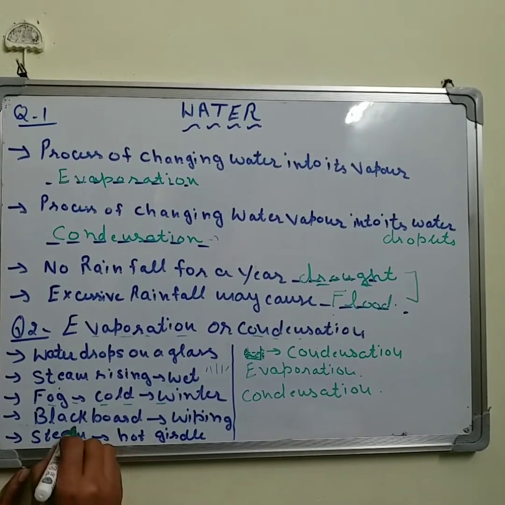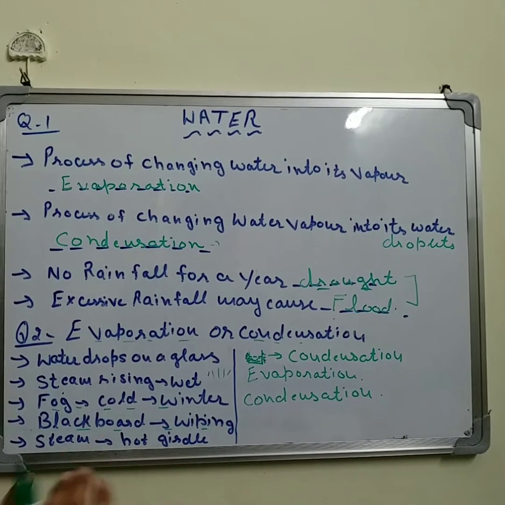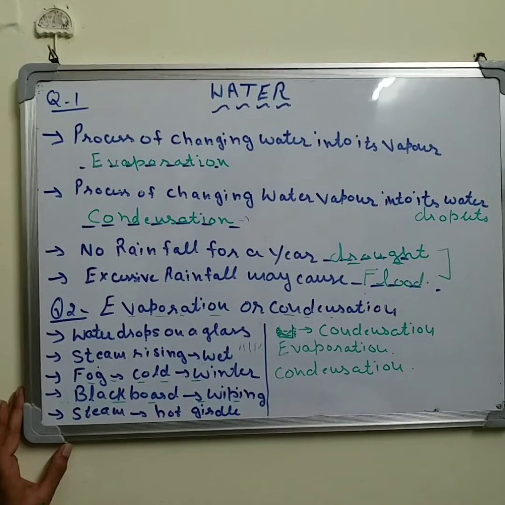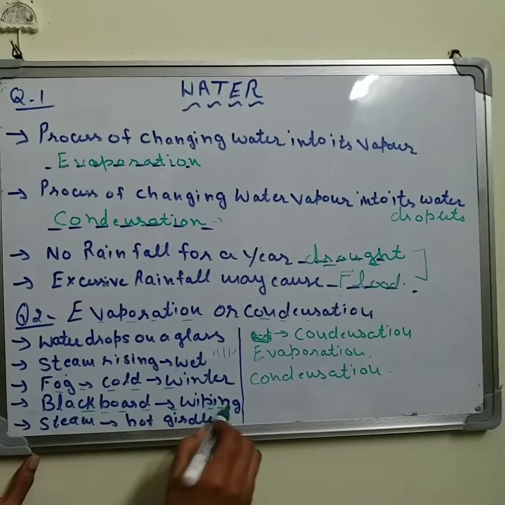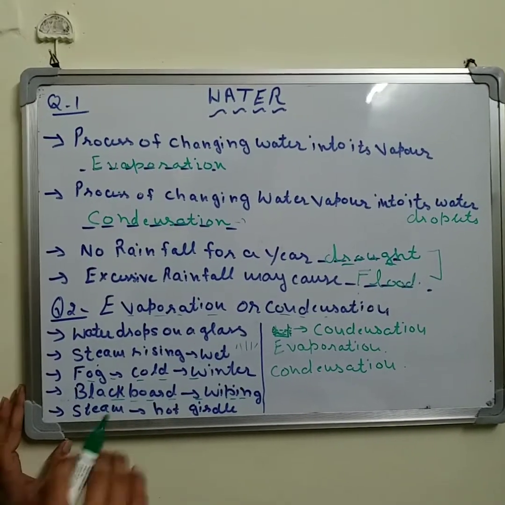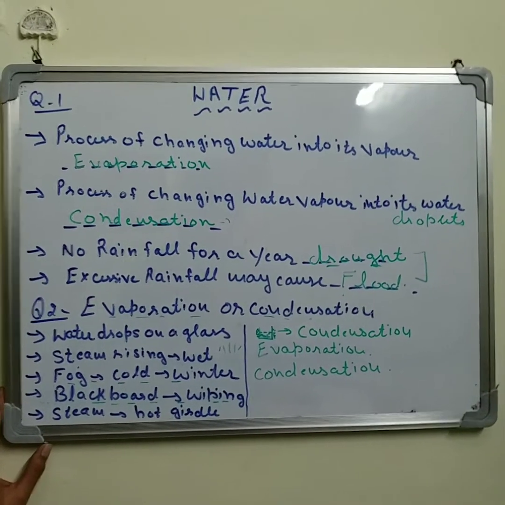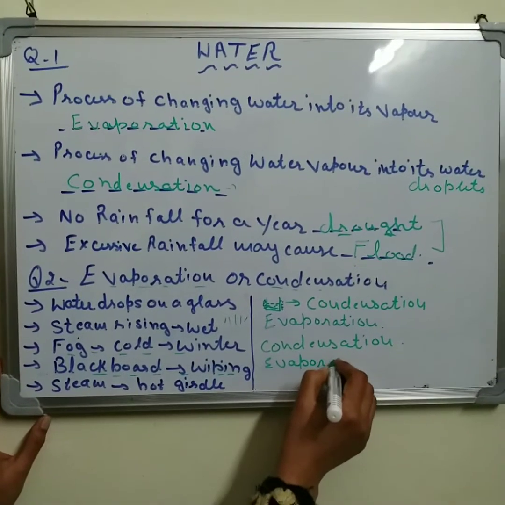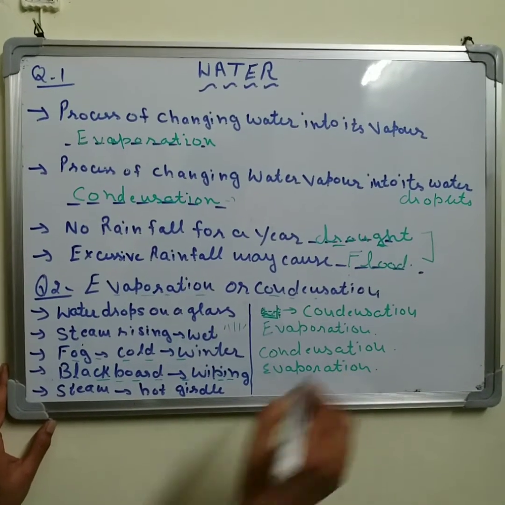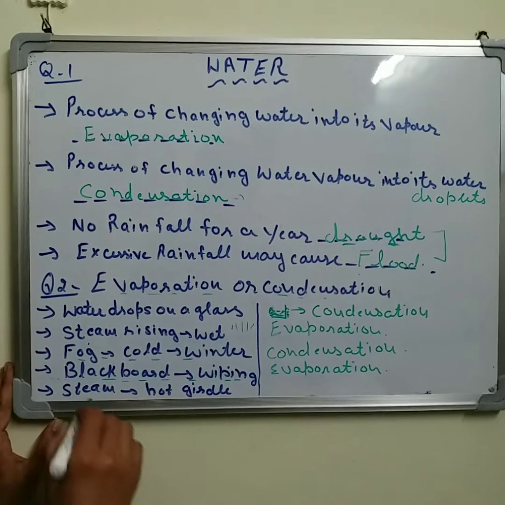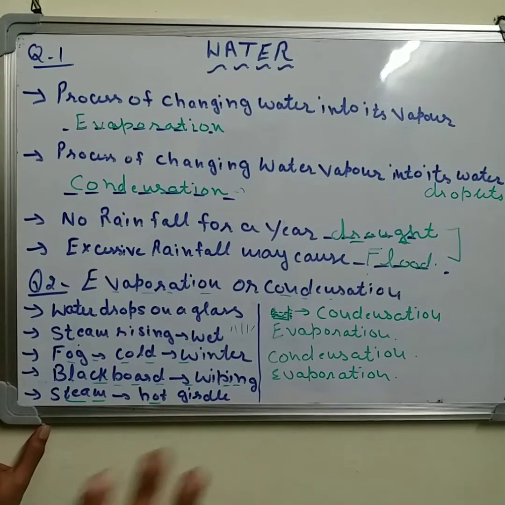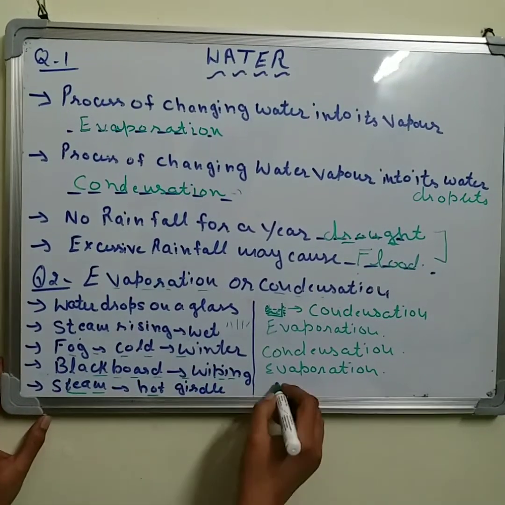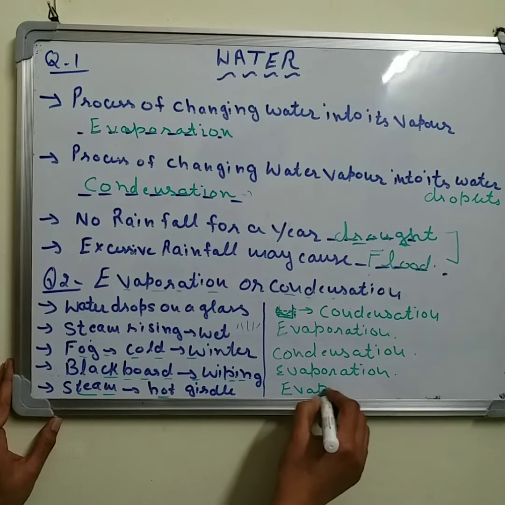Now the next one, when you wipe your blackboard, it becomes dry after some time. Why is it so? The blackboard becomes dry after wiping with a piece of cloth due to the process of evaporation. Yes, you are right. Now the next one for you, the steam rising from a hot kettle. There is a hot kettle and the steam is coming up. So naturally this is due to the process of evaporation.